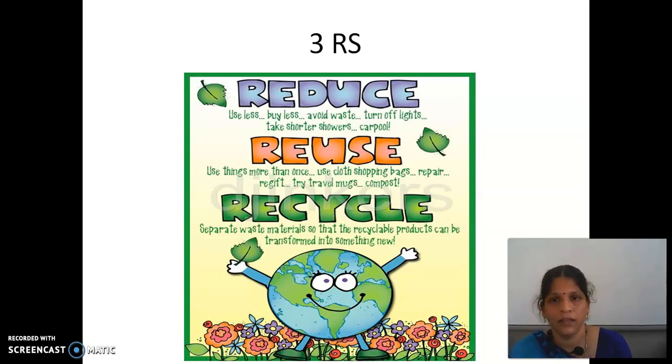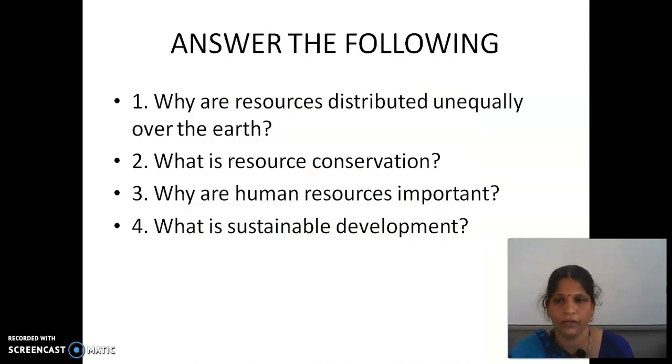Yes, children. Now, answer the following. Why are resources distributed unequally over the earth? Because our earth is not the same in all places, such as mountains. Mountains have some types of resources and the oceans have other types of resources. Due to landforms the resources are distributed unequally, and climate and latitude are also reasons for the unequal distribution.